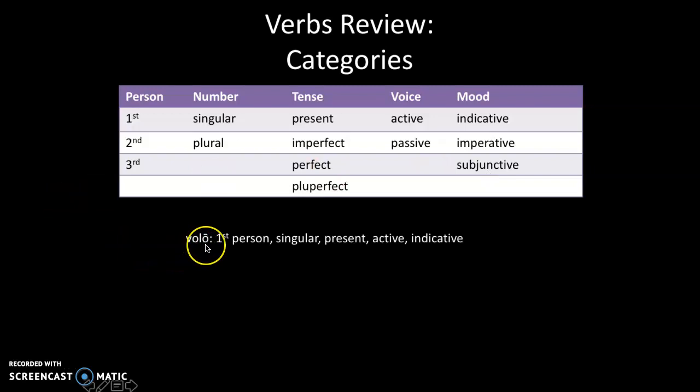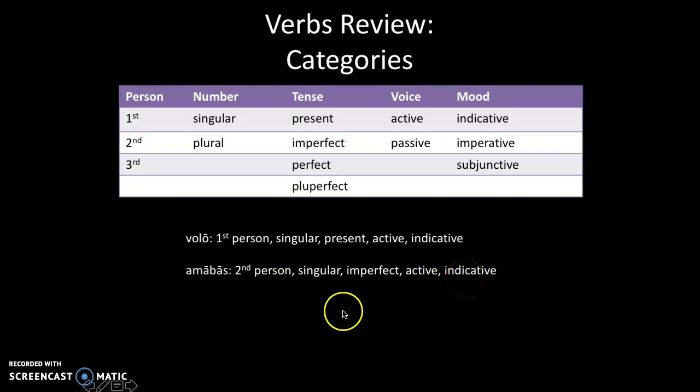So volo, because it ends in an O, that means it's first person singular. Because I recognize the form, because it comes from the first principal part, I know that it is present, active, and indicative. Amabas, it ends in an S. That's how I know that it is second person singular. There's a BA in there. That's how I know it is imperfect. Right now everything is active. And this is indicative. The BA also tells me that it is indicative.